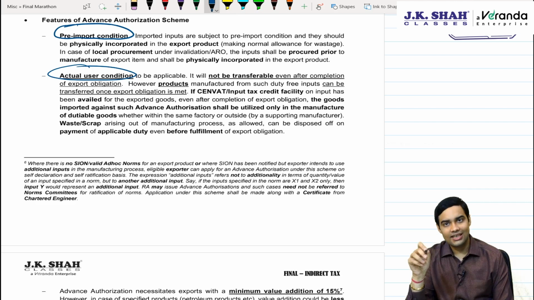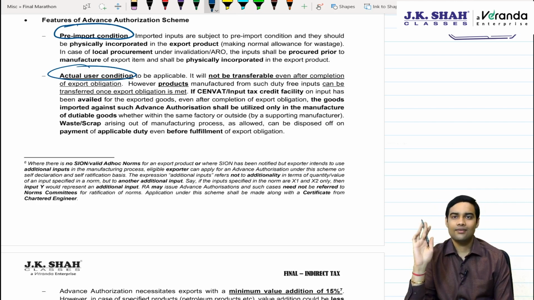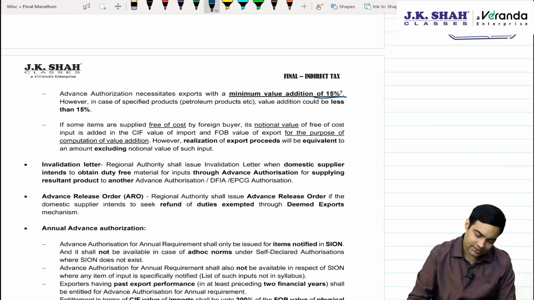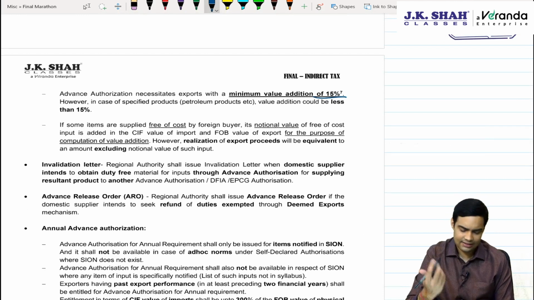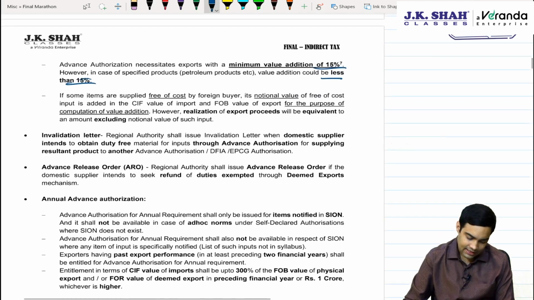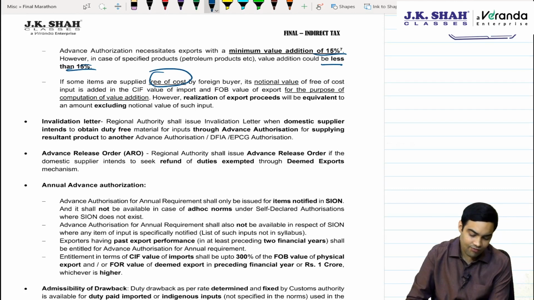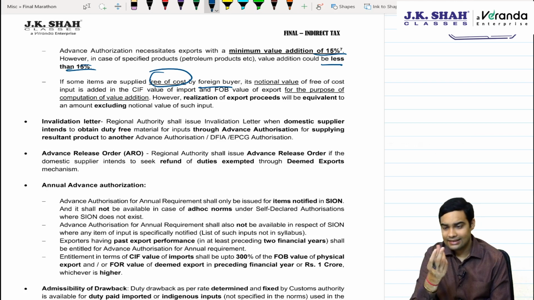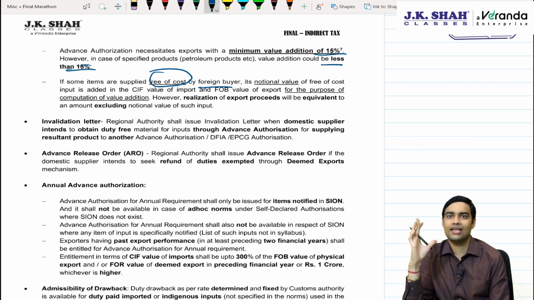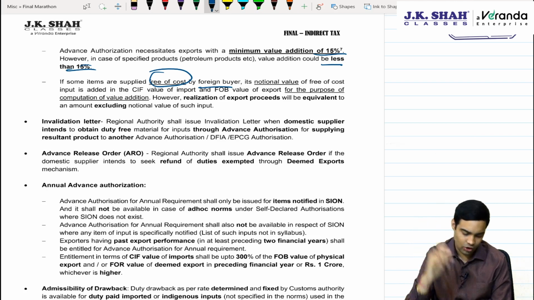However, once you meet the export obligation, finished goods can be sold in the domestic area also. Then minimum value addition 15%, but in some cases government can specify even less than 15%, plus in some cases they can also specify more than 15%. If any goods is supplied free of cost by a foreign buyer, then the value of that free of cost material will be added in import computation as well as export computation. That's given in the law.